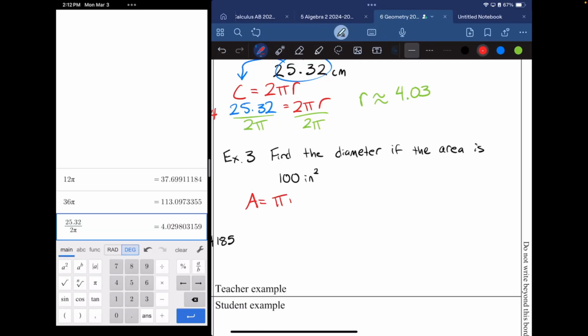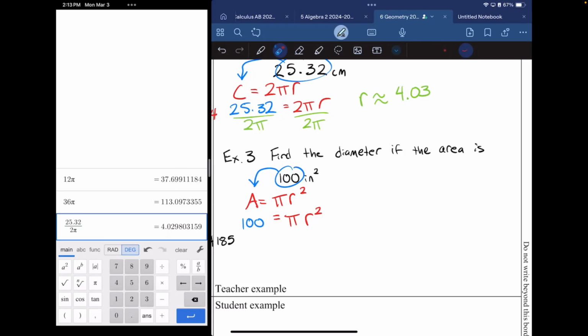Very nice. Pi r squared. And we happen to know that the area is 100. So I'm going to plug in 100 and set this equal to pi r squared. Notice that when we solve for r, we will not be done. We'll have r, but we need the diameter. Our very last step will be to double whatever r is to get the diameter.